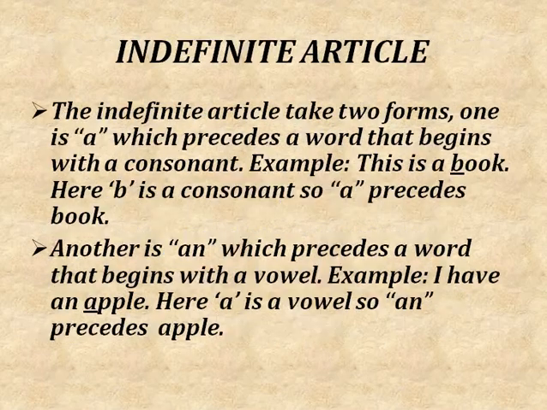Then moving on to the indefinite articles. Indefinite article takes two forms, that is a and an. A is used whenever we get a consonant sound and an is used whenever we get a vowel sound. First thing, a, e, i, o, u are vowels, and except a, e, i, o, u, the remaining alphabets are called consonants. Here in the sentence, this is a book. When we pronounce book, we are getting a consonant sound. So a will precede book.